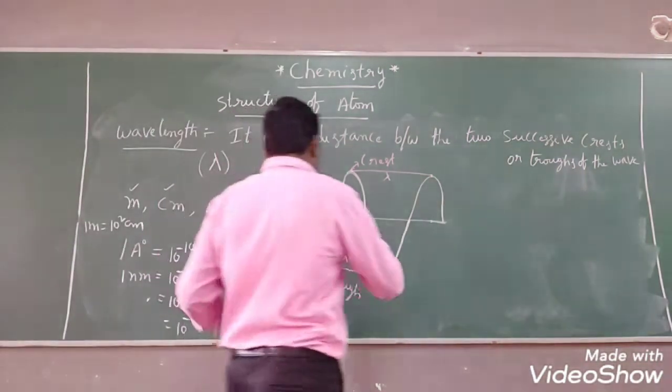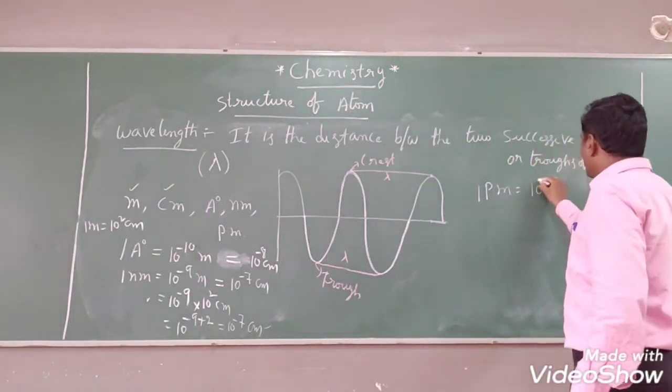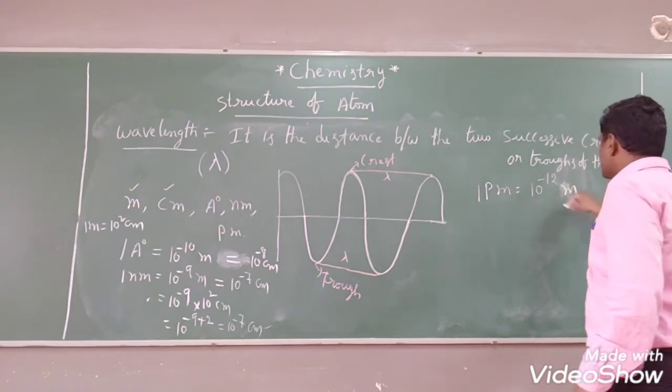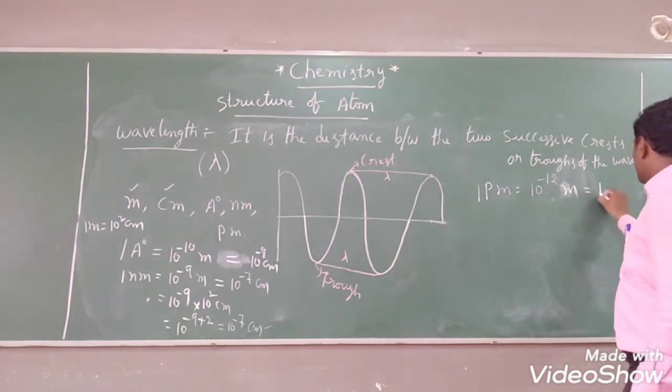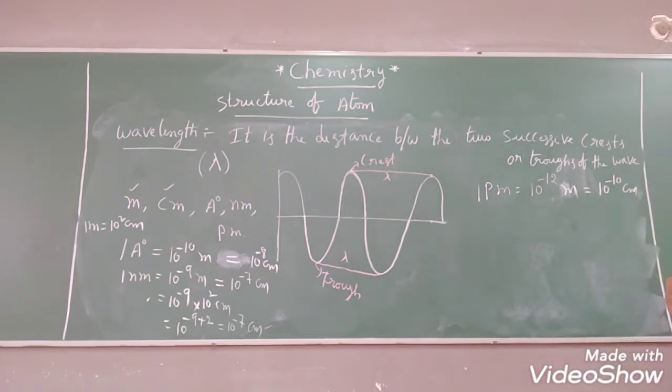And what is a picometer? 1 picometer equals how many meters? 10 to the power of minus 12 meters. In terms of centimeters, 10 to the power of minus 10 centimeters. Right?